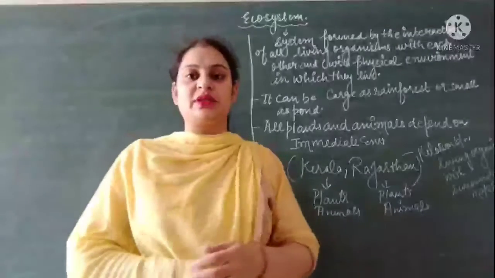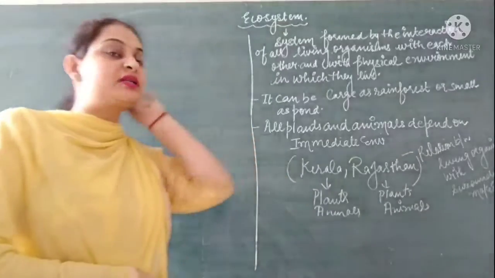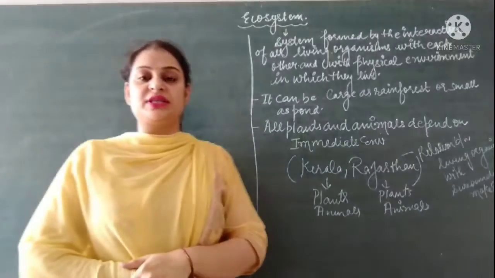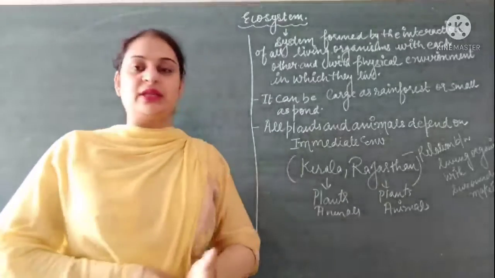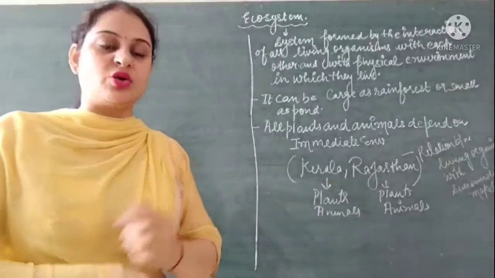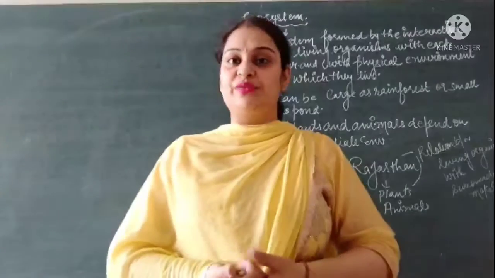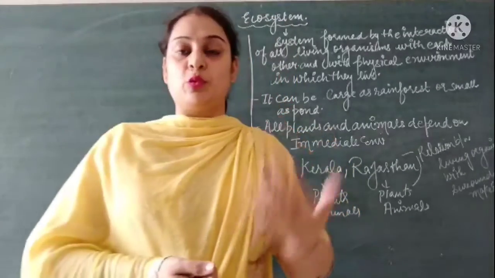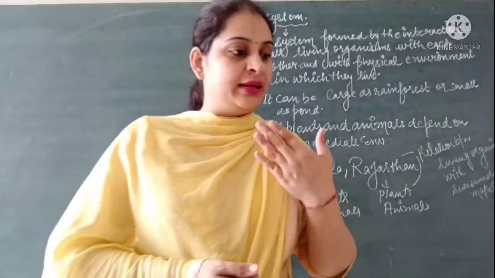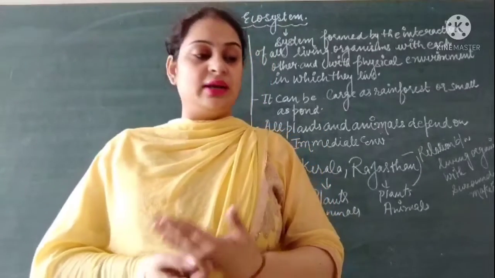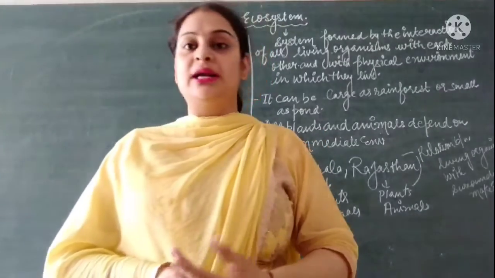Now the next topic that we are going to discuss in this chapter is ecosystem. So what is ecosystem? As we know, living things like plants and animals inhabit many different environments, from the poles to the equator. They can be found underground, in air, in water and on land.